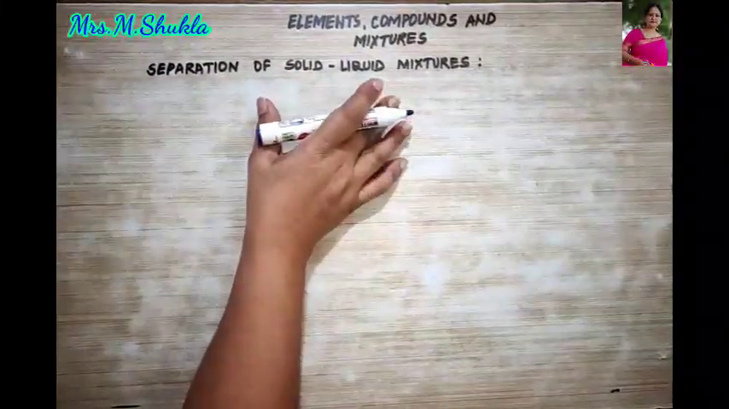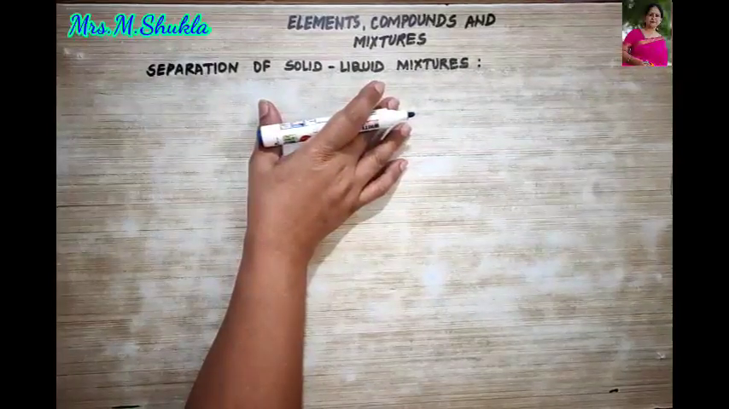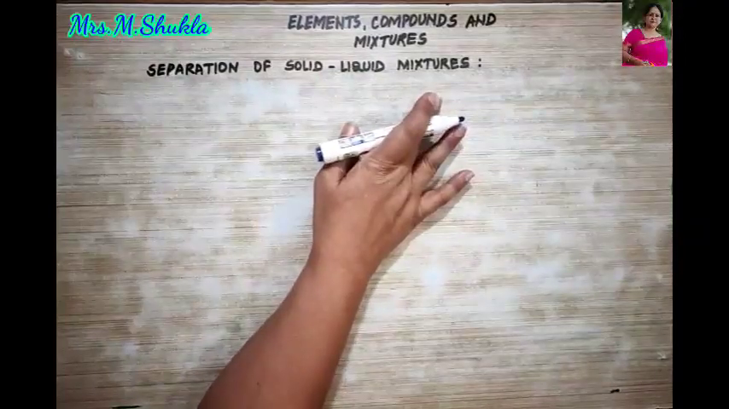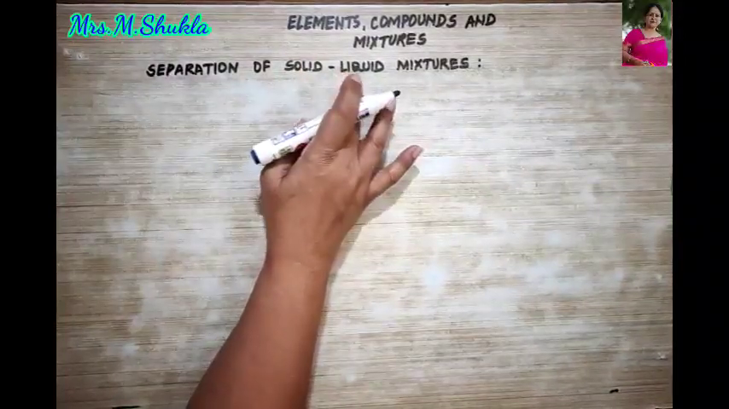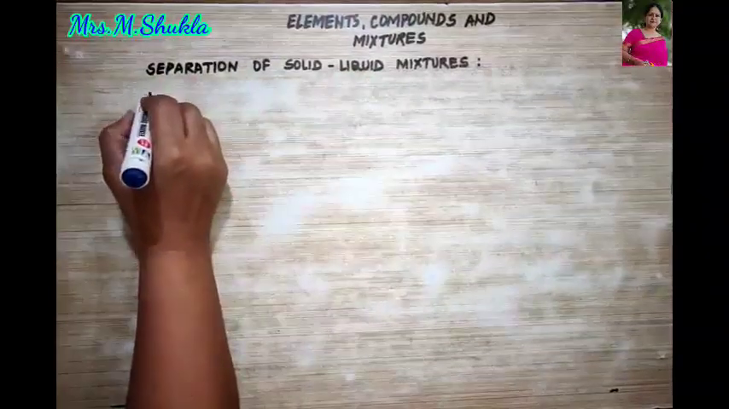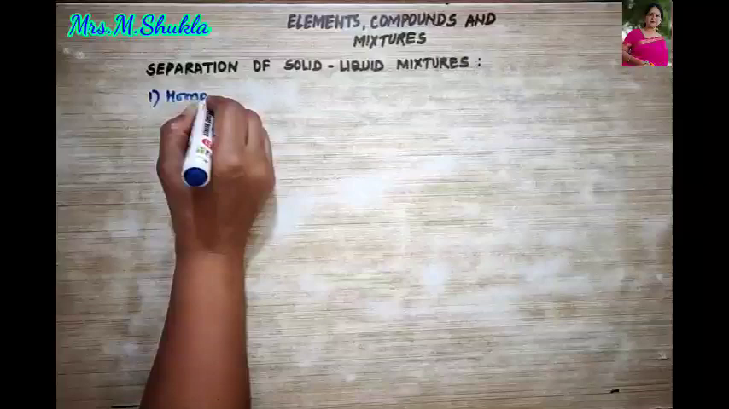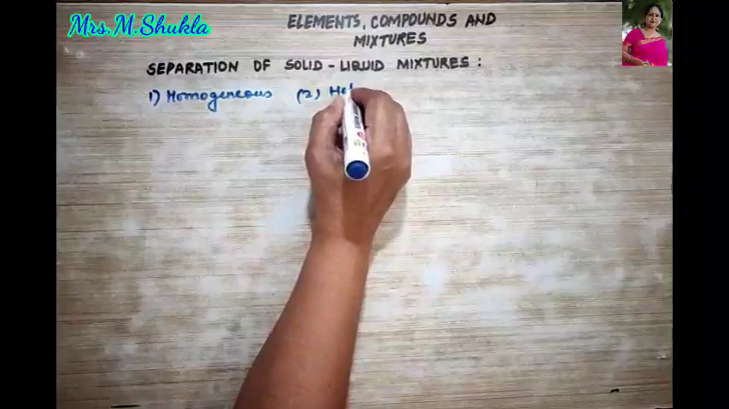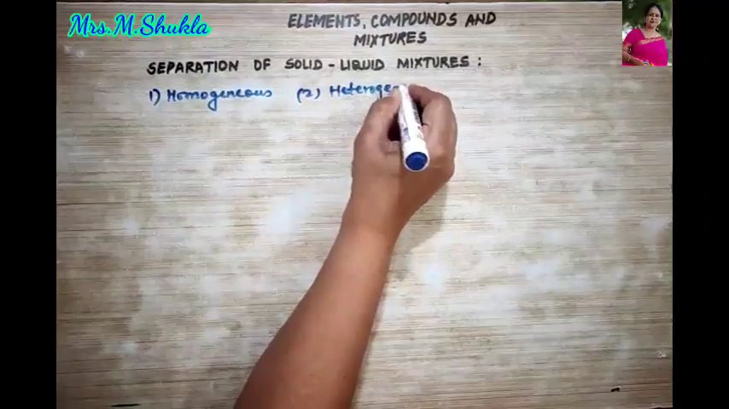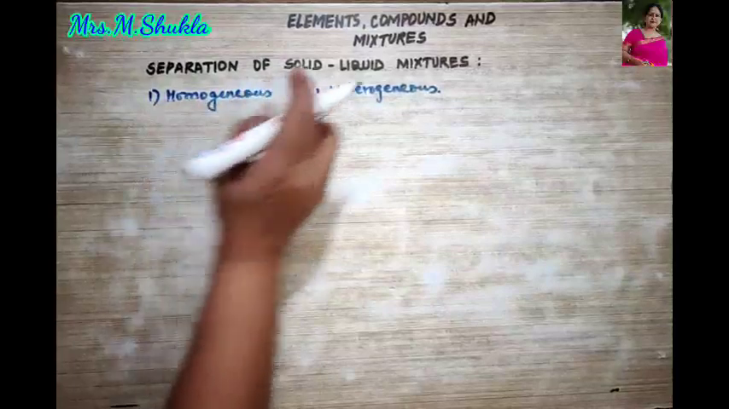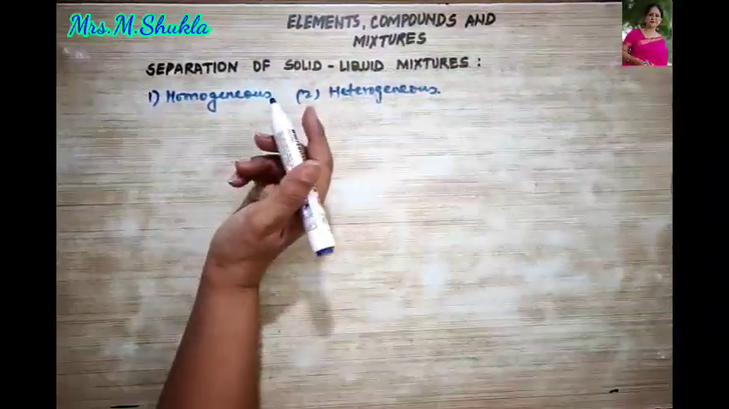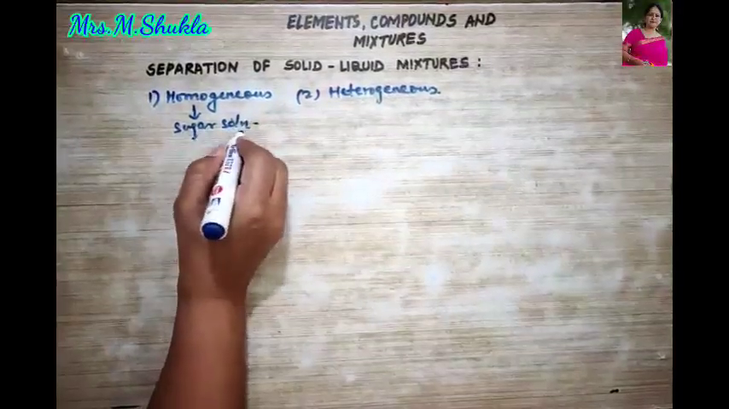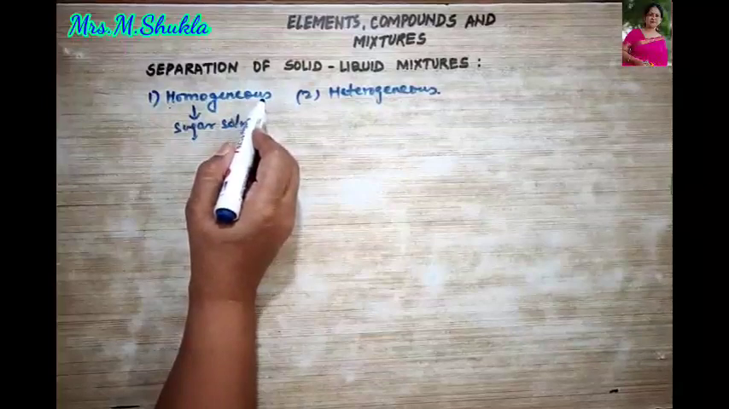So today in this chapter of elements, compounds and mixtures, we are going to study about the separation of solid liquid mixtures. Now the solid liquid mixtures can be either homogeneous, or they can also be heterogeneous. Is that clear? Now let me give you one example. Like for homogeneous solid liquid mixtures, we can talk about, say, sugar solution. So when you add sugar to water, it becomes a homogeneous solution.